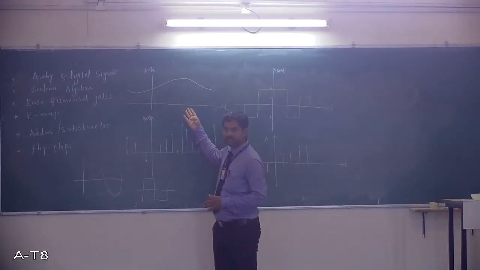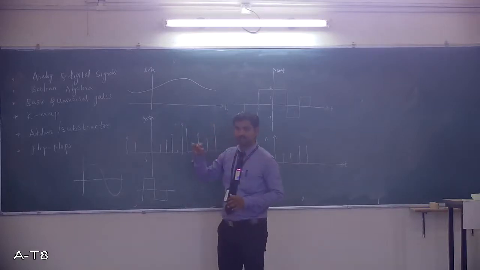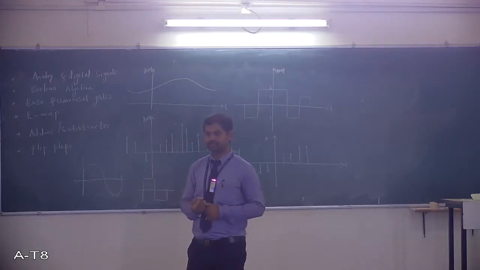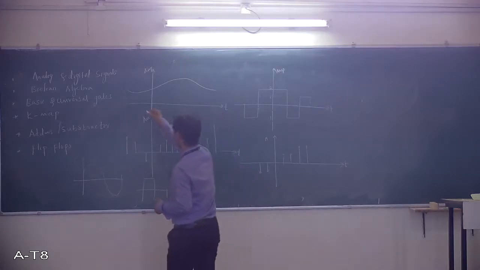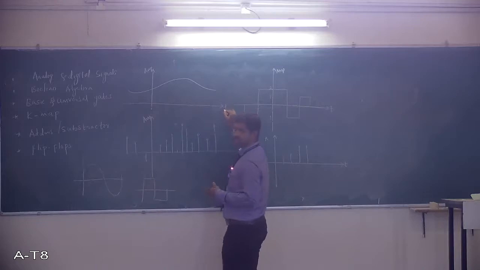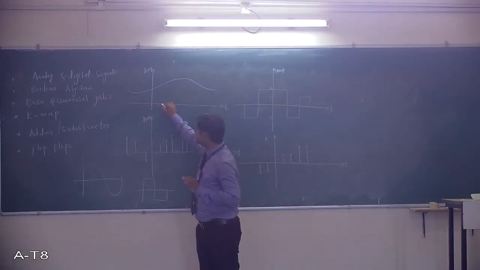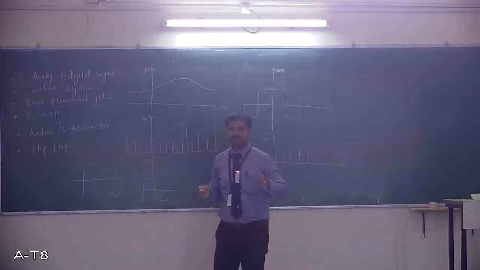Which signal is it? Just check the x-axis, and you will come to know whether it is discrete or continuous. This is your x-axis, always a time axis. For every time instant, you can take any time.